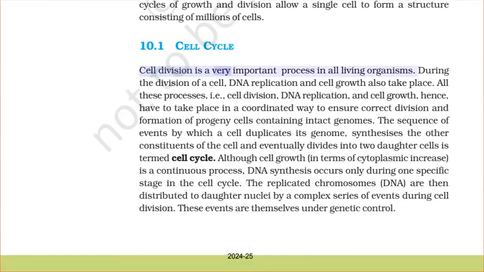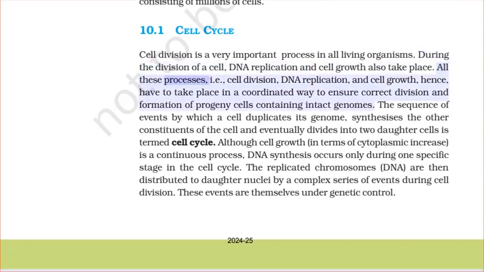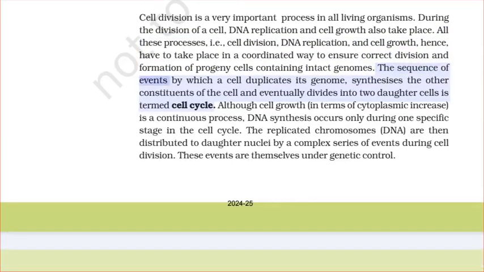Cell division is a very important process in all living organisms. During the division of a cell, DNA replication and cell growth also take place. All these processes, i.e., cell division, DNA replication, and cell growth, hence, have to take place in a coordinated way to ensure correct division and formation of progeny cells containing intact genomes. The sequence of events by which a cell duplicates its genome, synthesizes the other constituents of the cell, and eventually divides into two daughter cells is termed cell cycle.